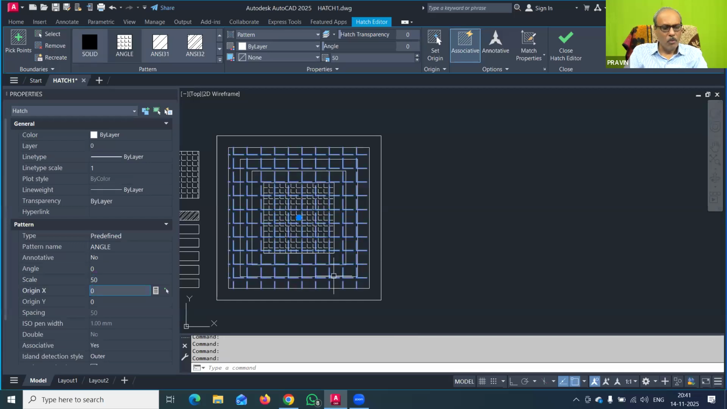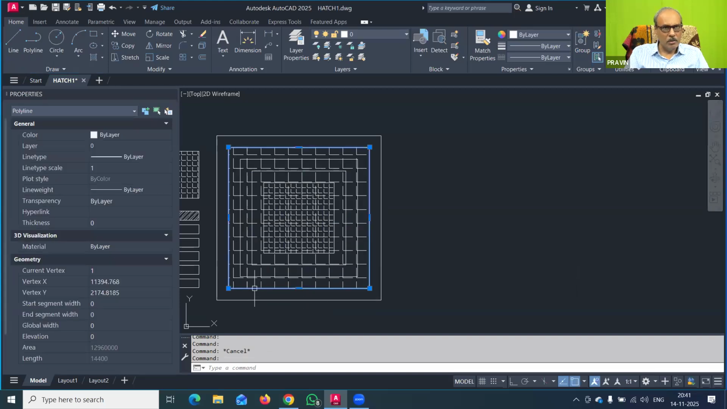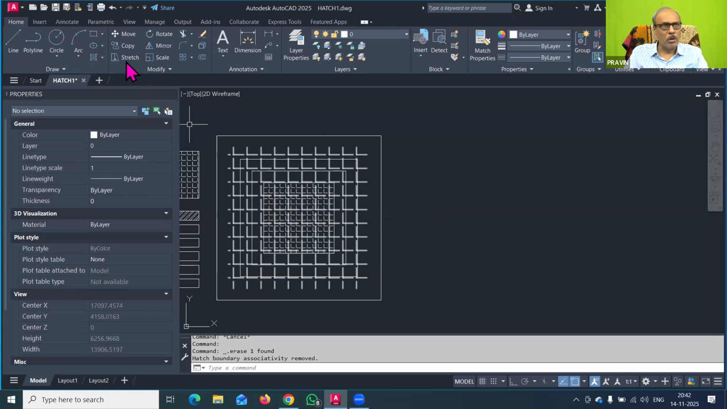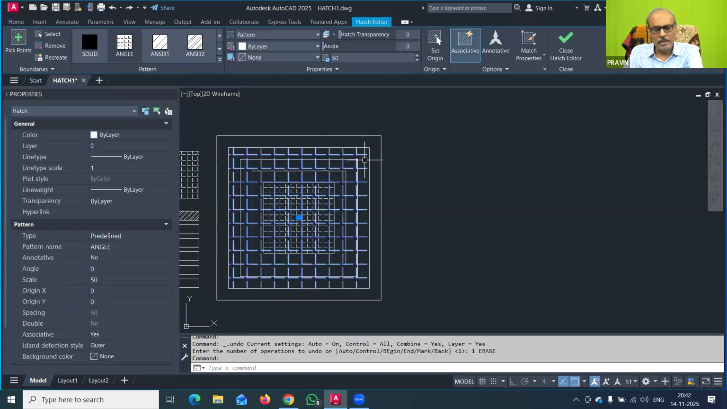You can see that it depends upon your area, but you have to remember that because I have selected this boundary, this one was the boundary I have selected. So AutoCAD has ignored all other boundaries inside this, and it has only hatched this pattern. That thing you have to remember. So you can make the selection of the boundary or you can click inside. Now I will delete this hatch pattern. I will select this hatch and delete.